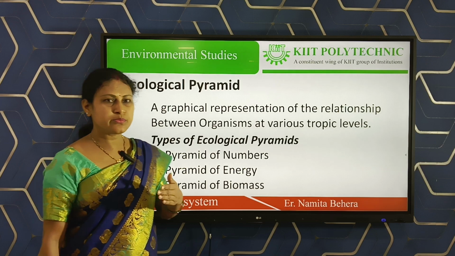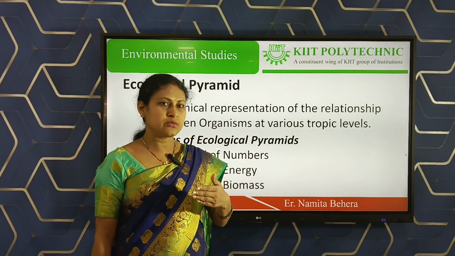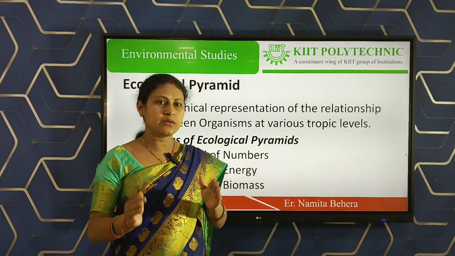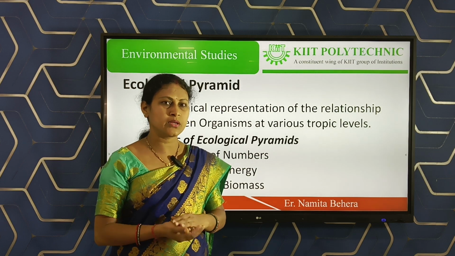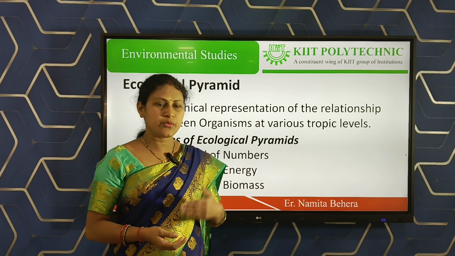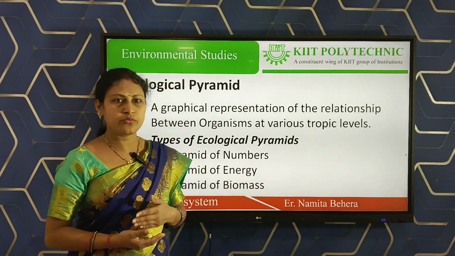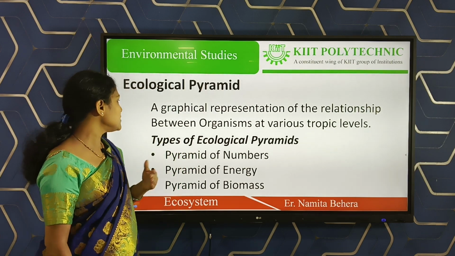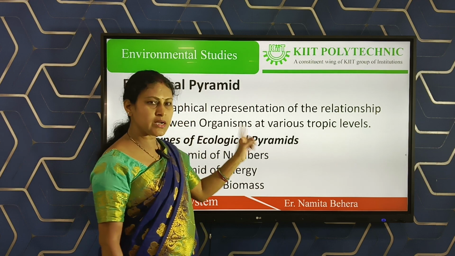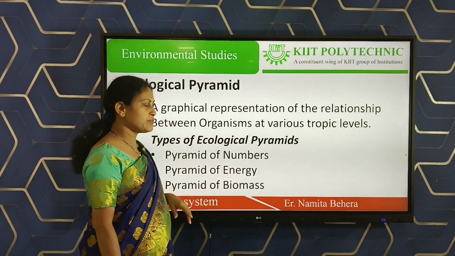So ecological pyramids mean, like the food chain: plant, primary consumer, secondary consumer, tertiary consumers, like this. It is the interlinking between the higher trophic level to lower trophic level. At the topmost position, it's the lower trophic level. At the bottom position is the highest trophic level, because the producers make their own food. They are the graphical representation of the relationship between the organisms at various trophic levels. These are called the ecological pyramids.